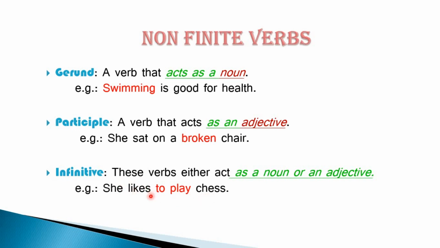Here likes is your finite verb because it will change according to the subject, that is number and person, and also with the time. But if I talk about to play, it does not change. So here she likes to play, acting as an object. She likes what? She likes to play. Play what? Chess. So she likes to play chess. Here to play is an infinitive acting as a noun.